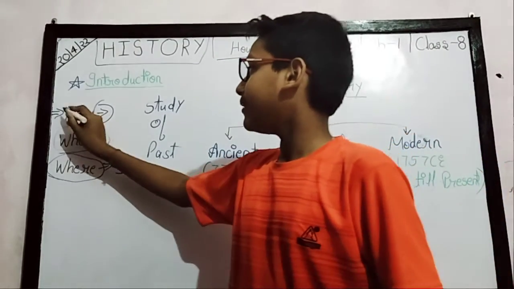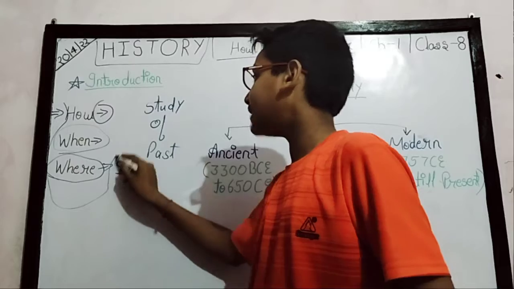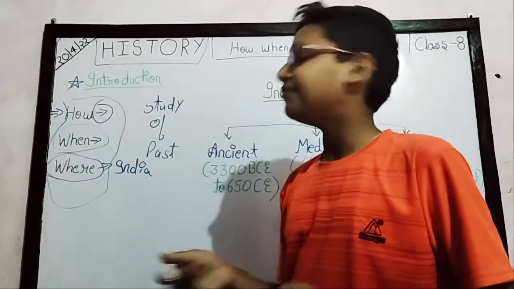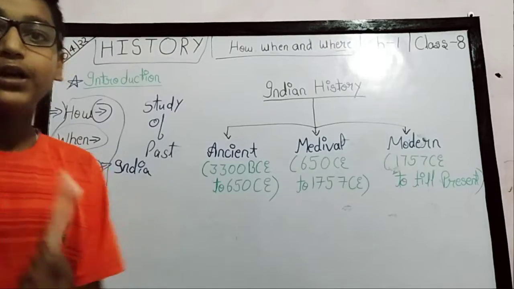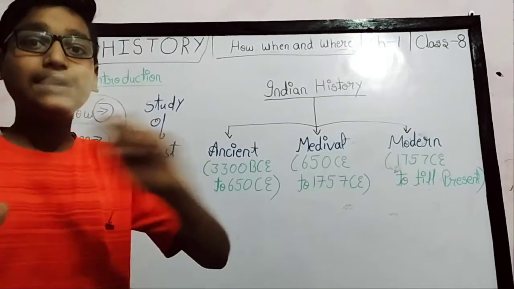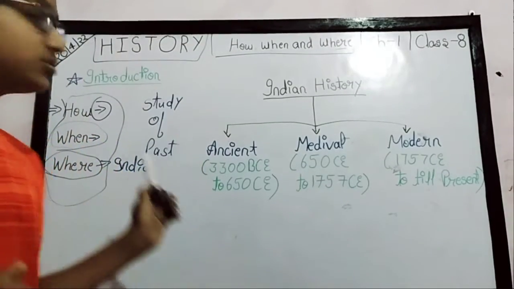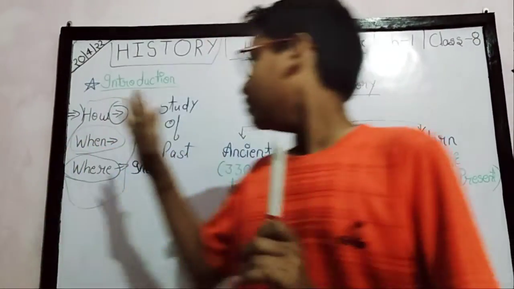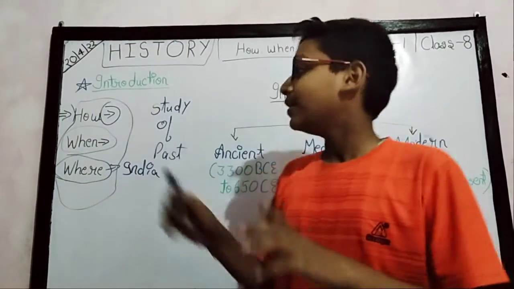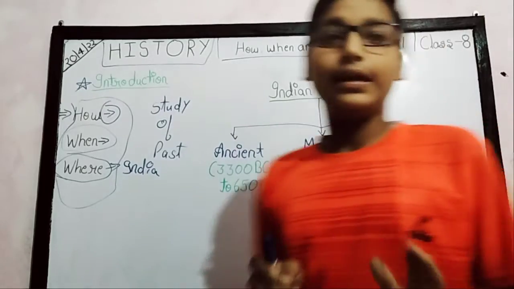You will see these three words in all chapters of history. How, when and where: how anything happens, when it happens, what is the date, and what is the place in which it happens. These are the three main words of history: how, when and where. I hope you understand the meaning of our chapter, how, when and where.